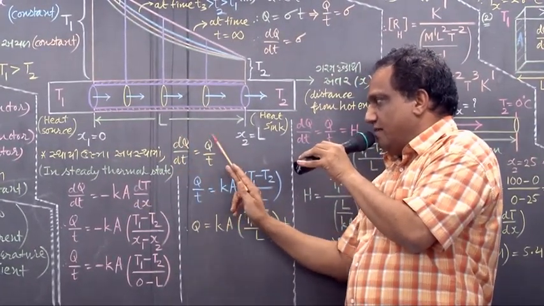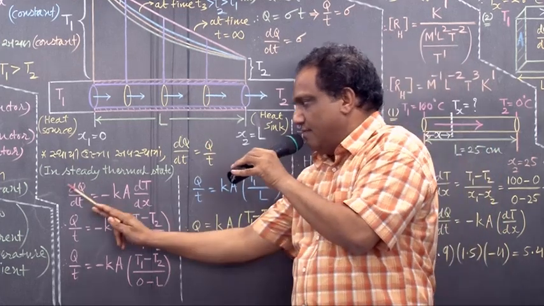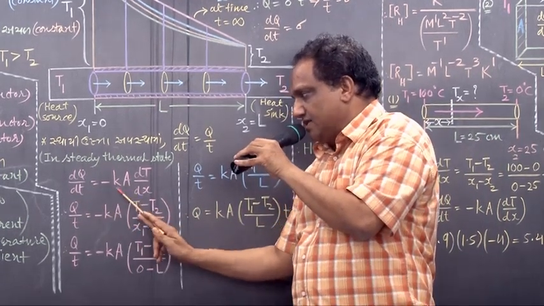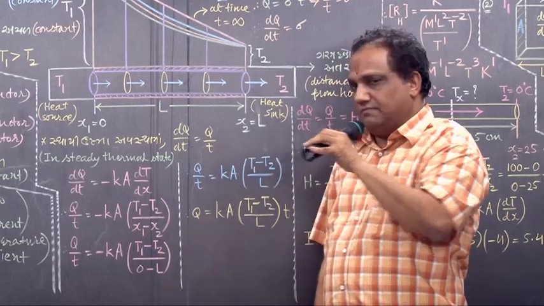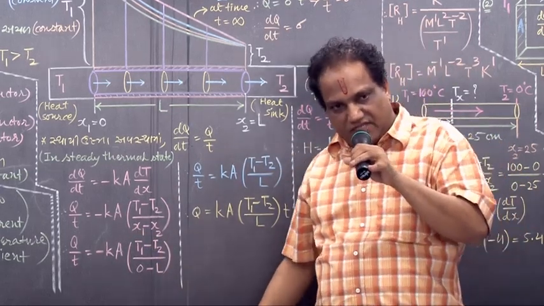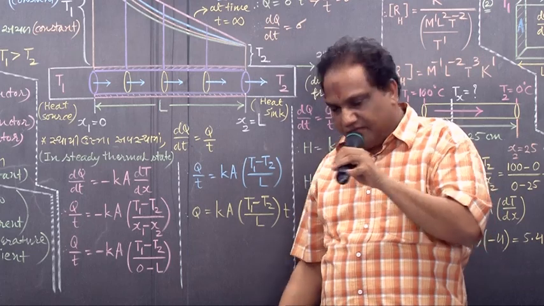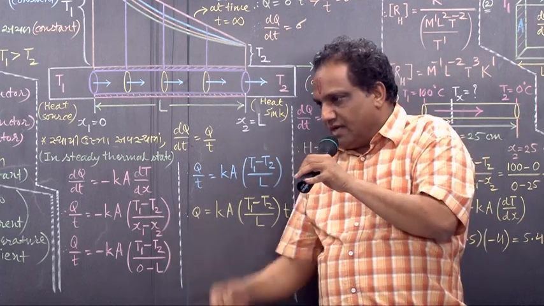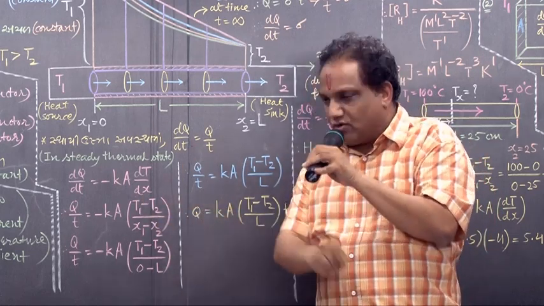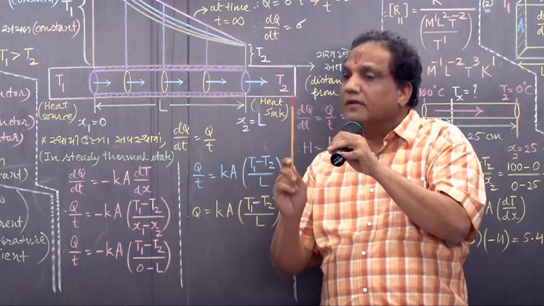Now this dq by dt can be replaced by Q by T. Minus Ka as it is. What is dt? Difference in temperature. What do you mean by dx? Corresponding difference in x coordinates.